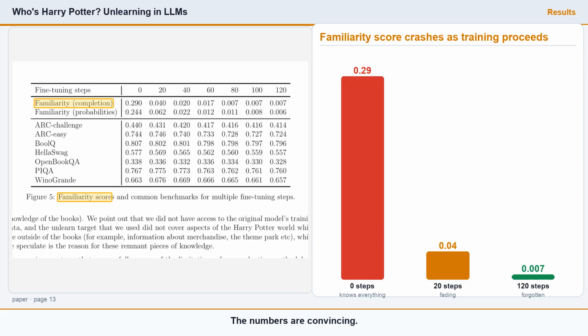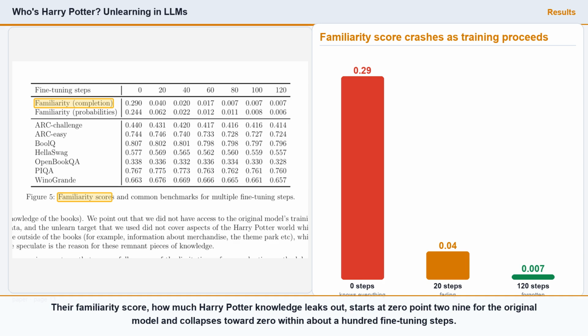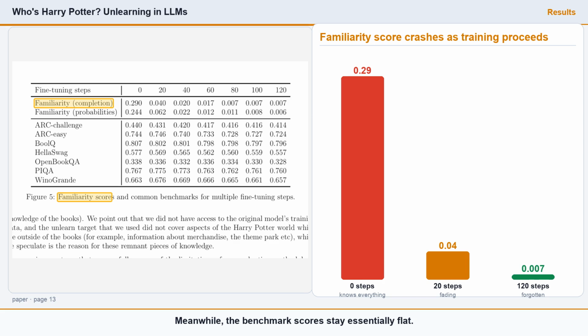The numbers are convincing. Their familiarity score, how much Harry Potter knowledge leaks out, starts at 0.29 for the original model and collapses towards 0 within about 100 fine-tuning steps. Meanwhile, the benchmark scores stay essentially flat. The knowledge drains away, the general intelligence stays put.